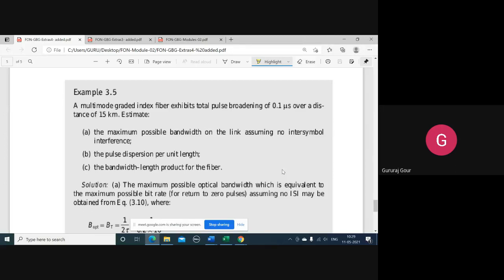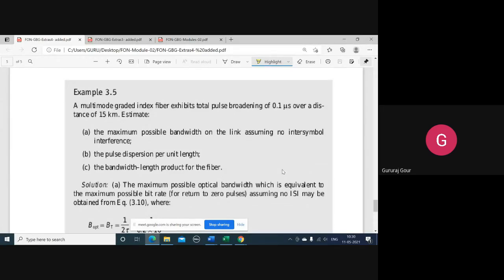The pulse spreading or dispersion doesn't depend on the types of the fibers, but instead depends on how much distance the pulses are going to travel inside the optical fibers. But secondary reasons could be how the index profile will be there for the particular types of the optical fiber. That is going to matter as a secondary contribution. The primary reason will be this one, how much distance it is going to travel.